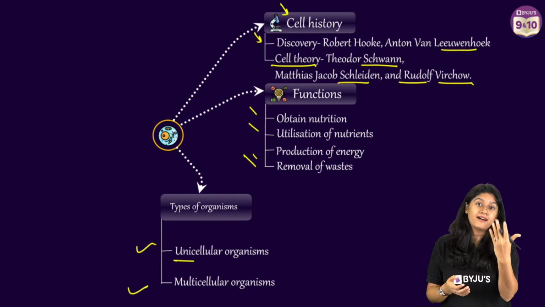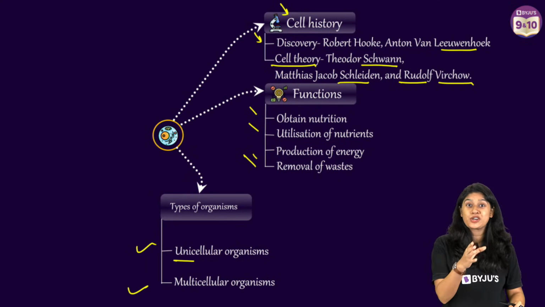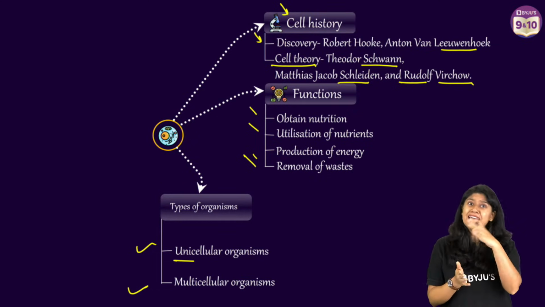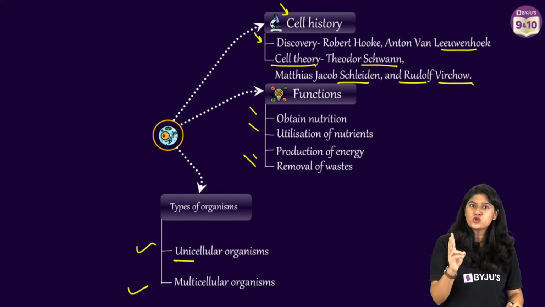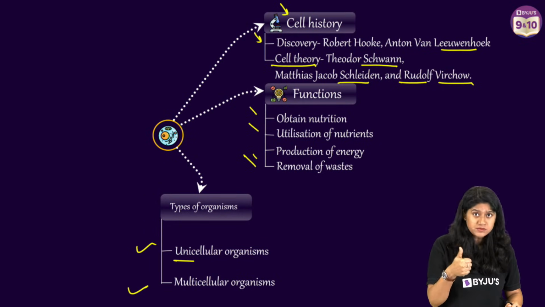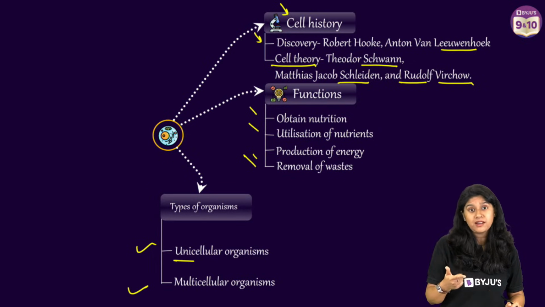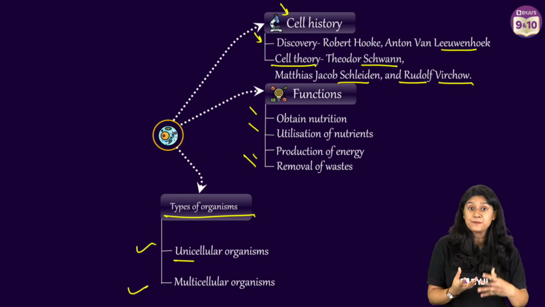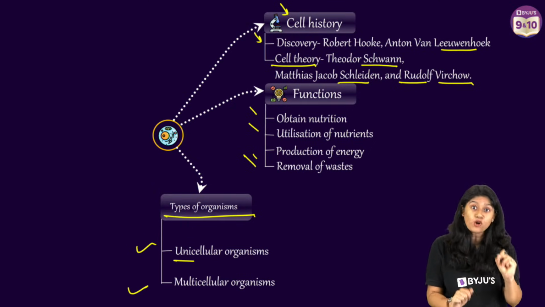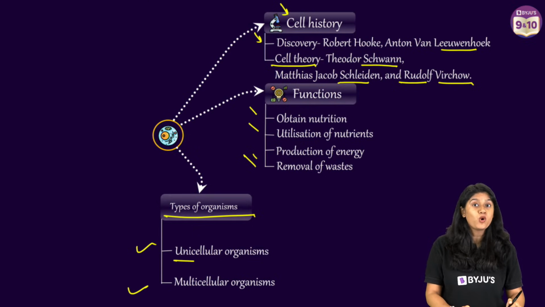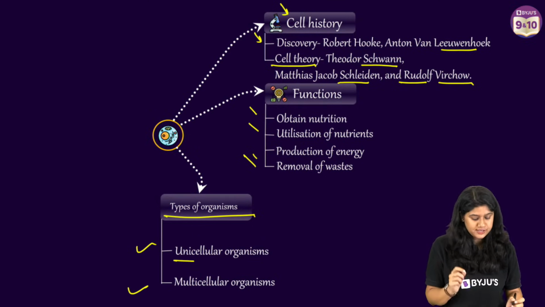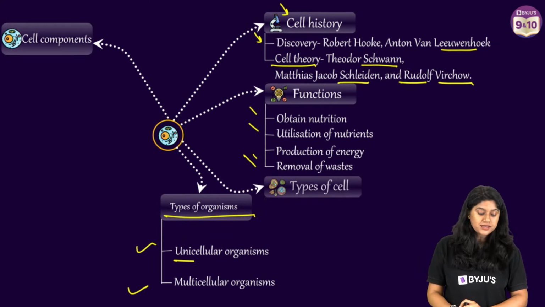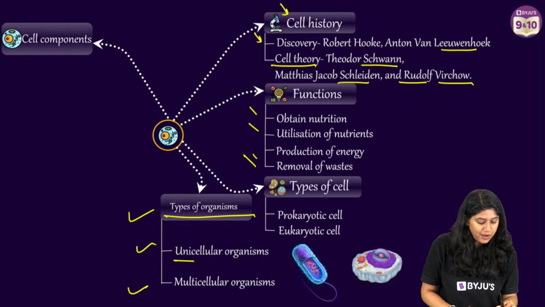We will be learning in the next chapter how cells come together to form tissues, tissues come together to form organs, organs form organ systems, and ultimately the organism. So we have two different types of organisms: unicellular organisms like amoeba, and multicellular organisms like humans. Do remember this. Now we are clear that we have different types of organisms based upon the number of cells they have. We will be discussing more about the different types of cells. In this chapter, we'll take a look at the cell components and the types of cells.